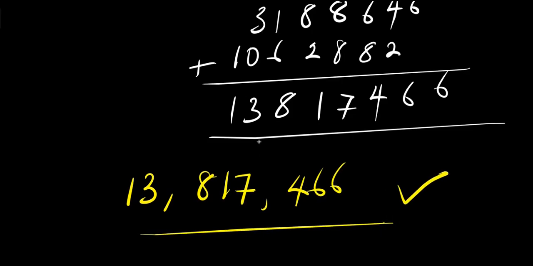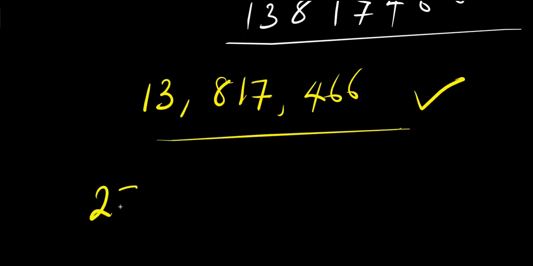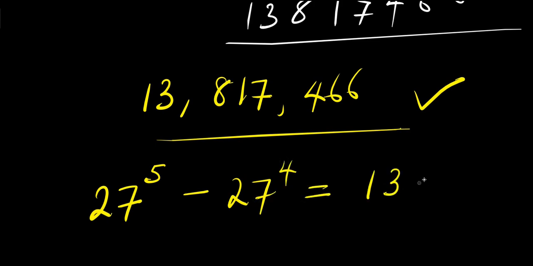That is our answer for 27 power 5 minus 27 power 4. That is 13,817,466.